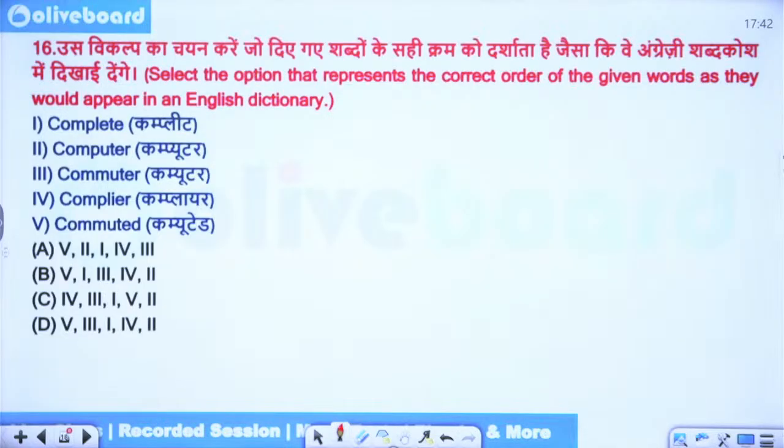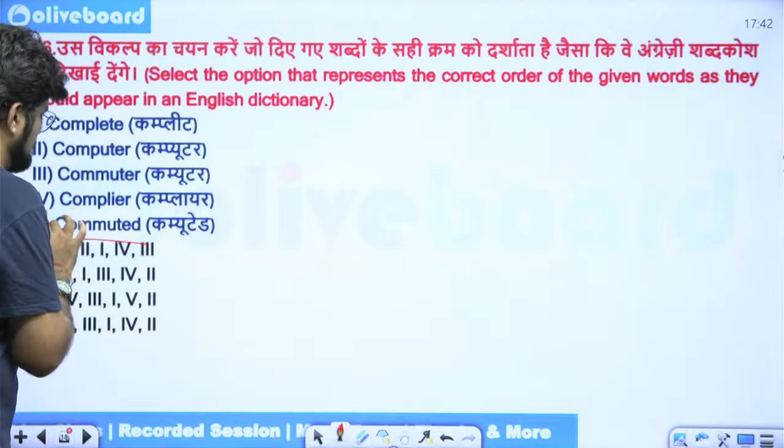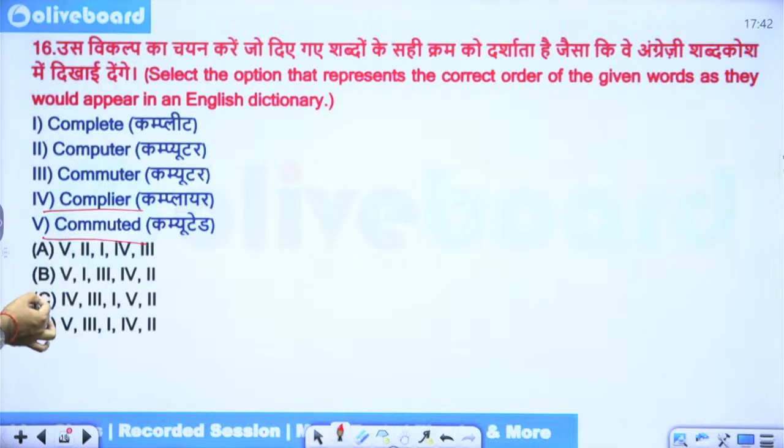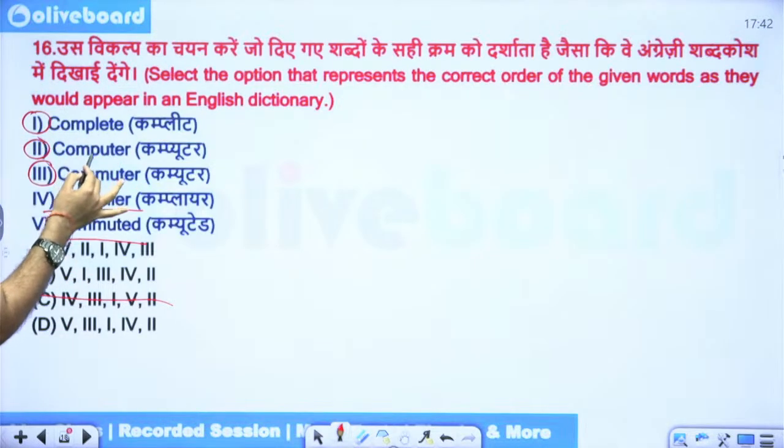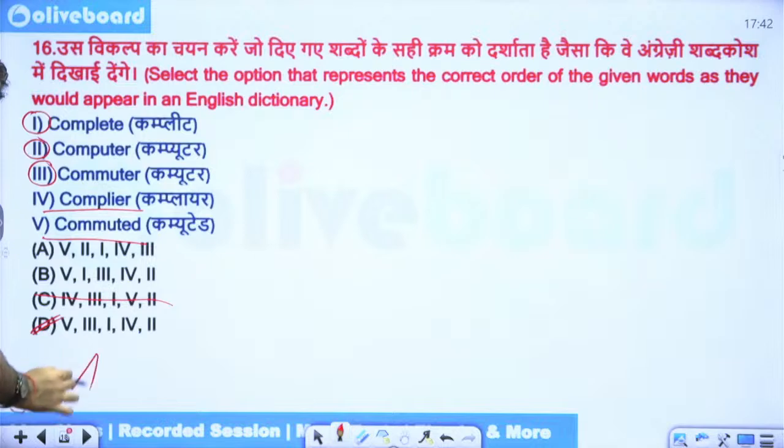English dictionary. So first is between 5 and 4. Commuted and compiler. Obviously commuted will come first. This is gone. Then 1, 2, 3. Complete, computer, commuter. COMM 13. With this will come first. 3 will come first. So option D is the correct answer. Okay. Next.